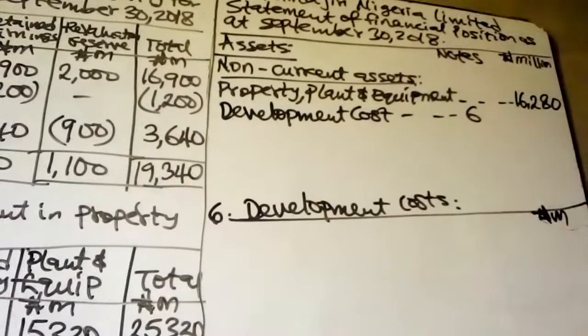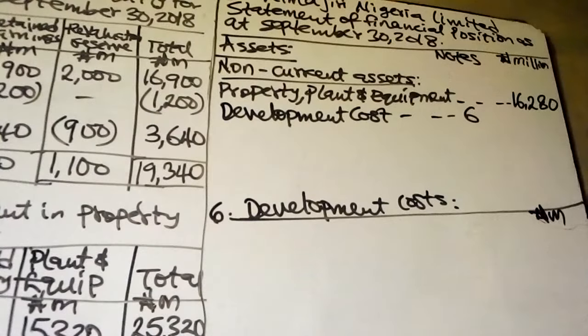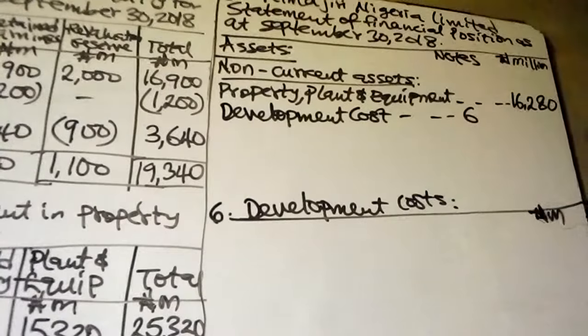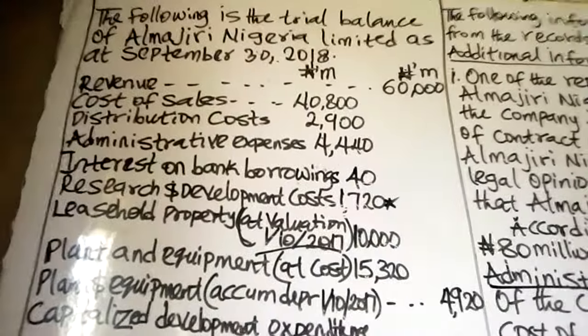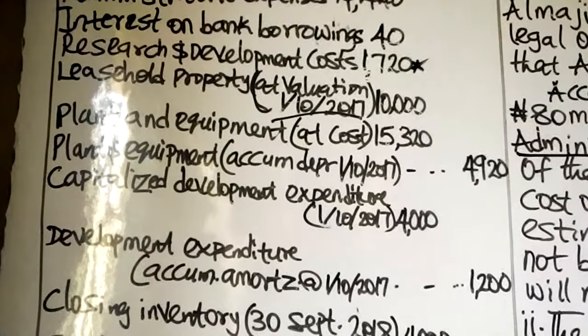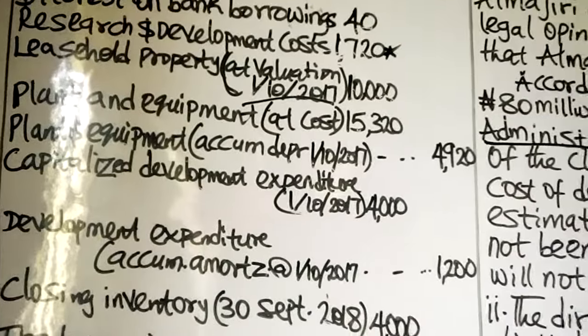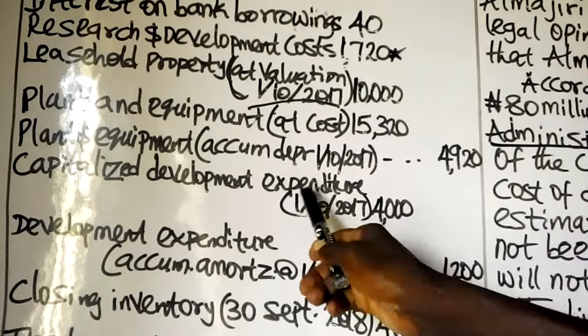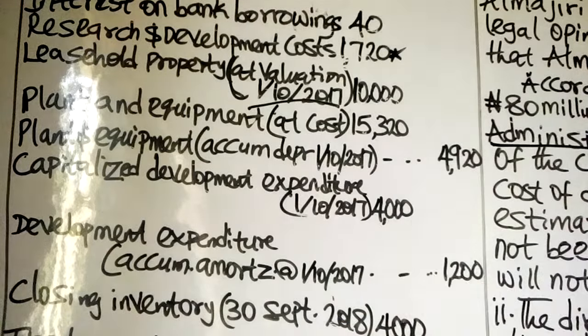How much is our development cost as per the trial balance? The one that was capitalized. That means the capitalization criteria. You were told that capitalized development expenditure is 4,000.